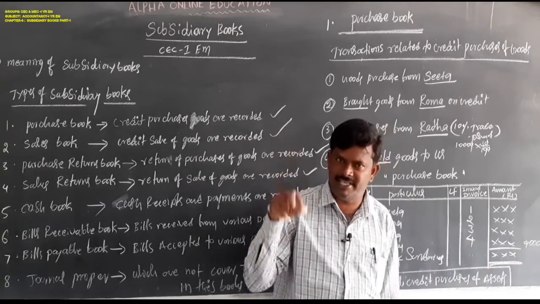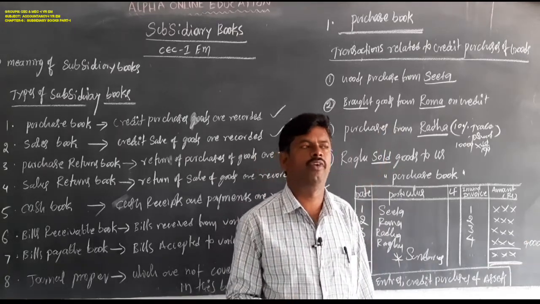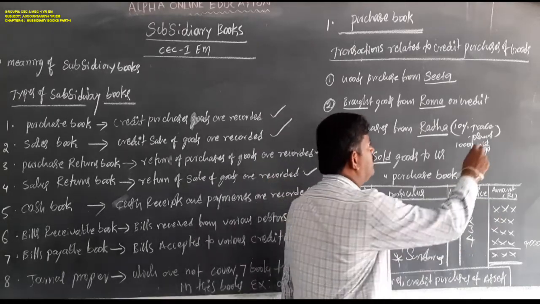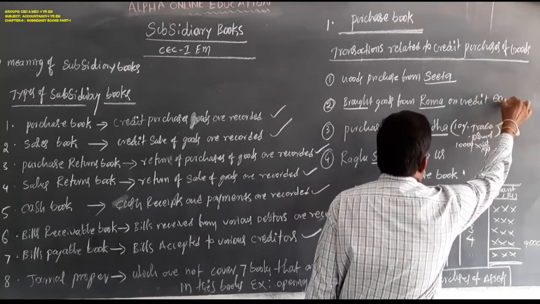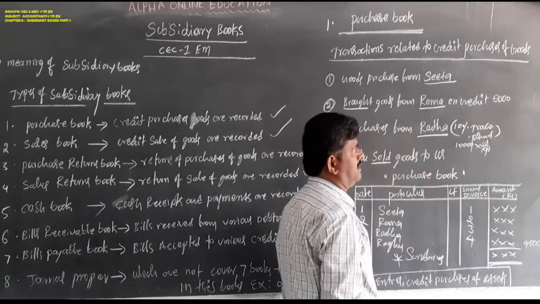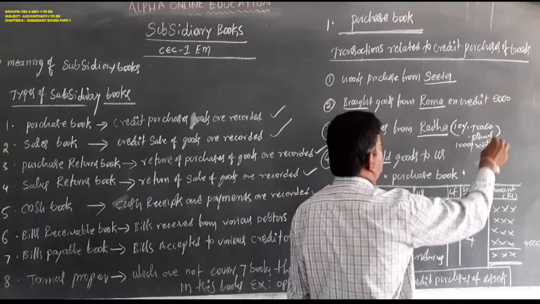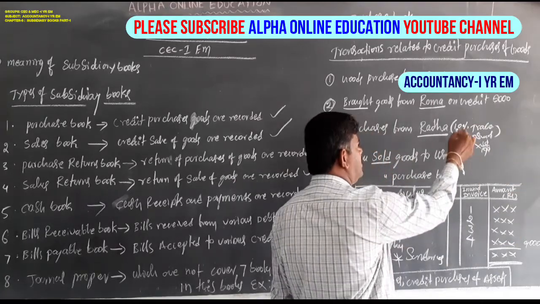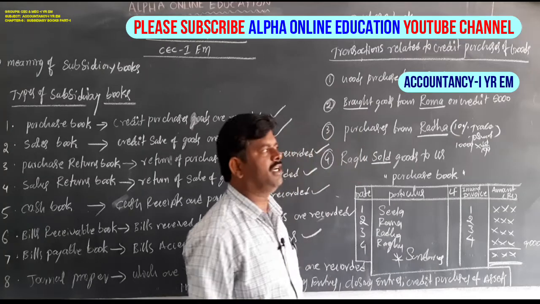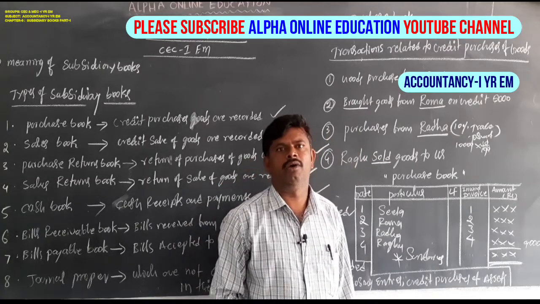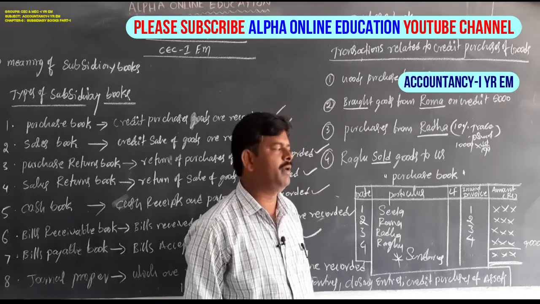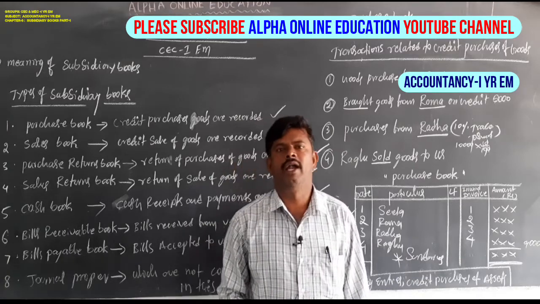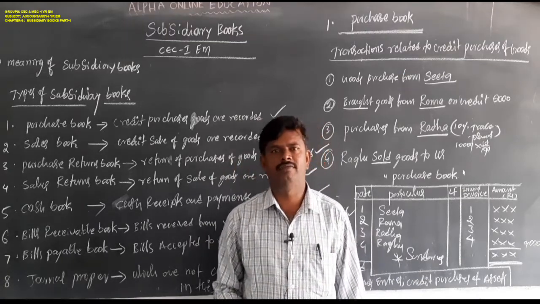If any trade discount is there, deduct it, otherwise the same amount will be recorded in the amount column. Suppose in this problem 5,000 rupees is given, no need to deduct, and directly whatever amount is given in the transaction, that should be recorded in the amount column. If any trade discount is there, the trade discount must be deducted from the price, and after that the net amount will be recorded in the amount column. This is about subsidiary books as well as the purchase book.